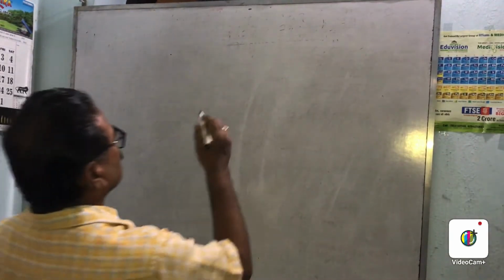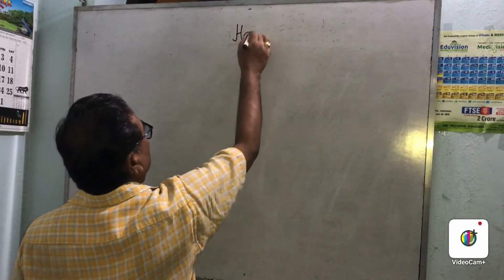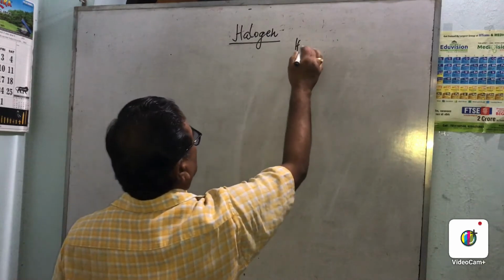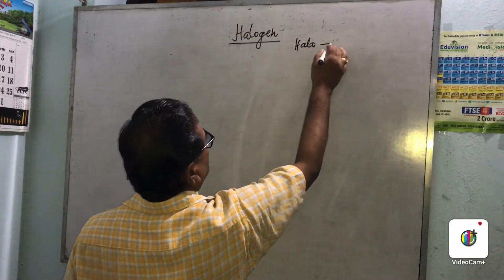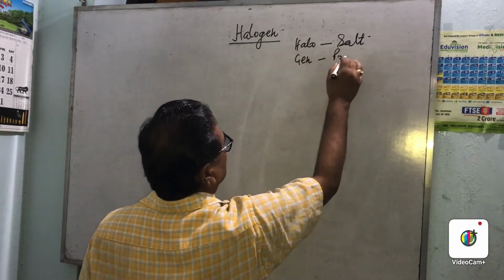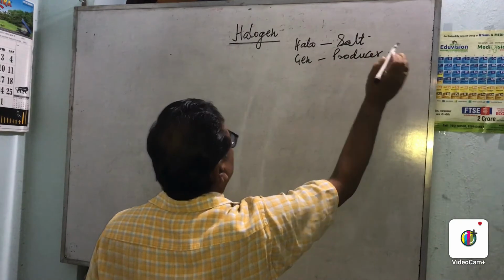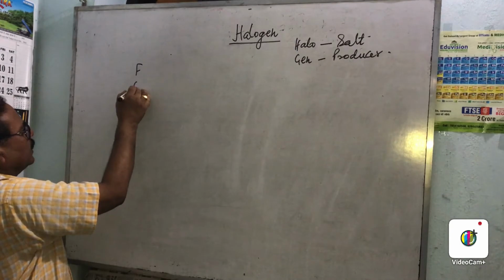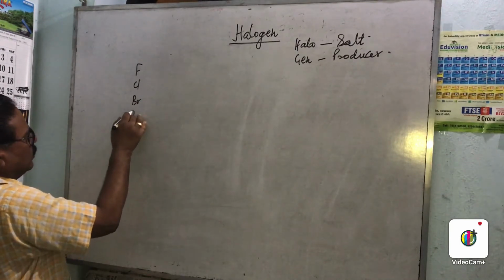Now we look at the members of this family. The members are fluorine, chlorine, bromine, iodine. So these were the occurrences. So we come to the halogens. Halo means salt, gen means producer, salt producer. So we look at the members of this family: fluorine, chlorine, bromine, iodine, astatine.